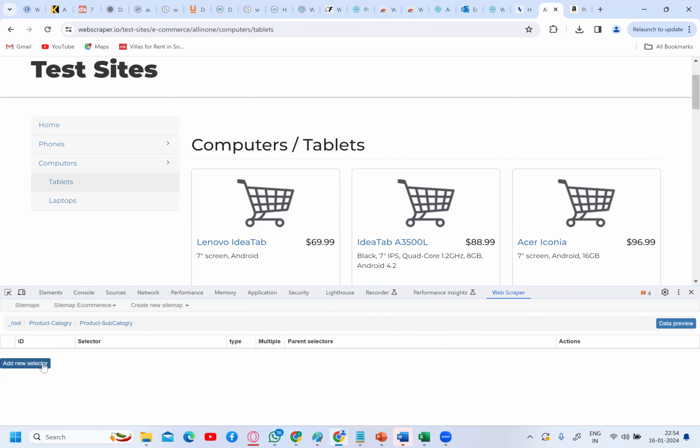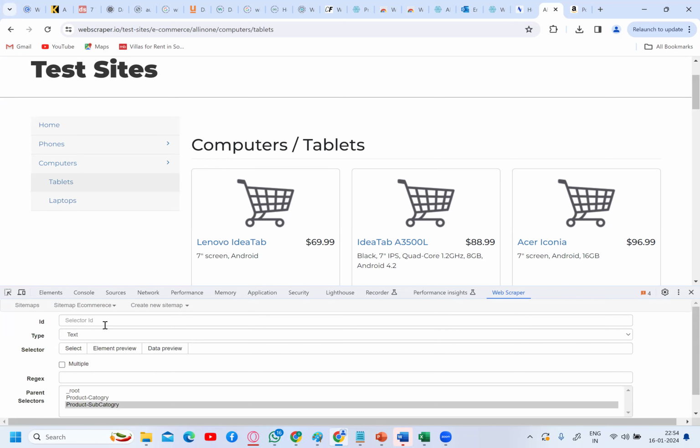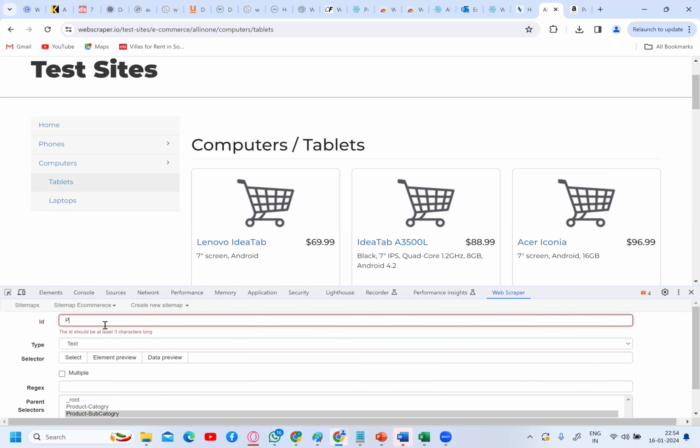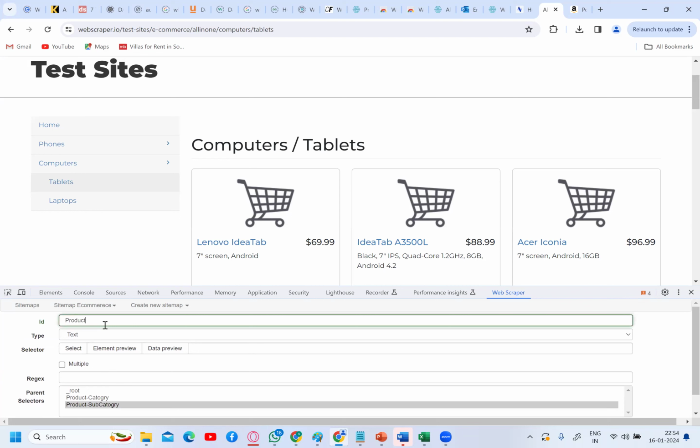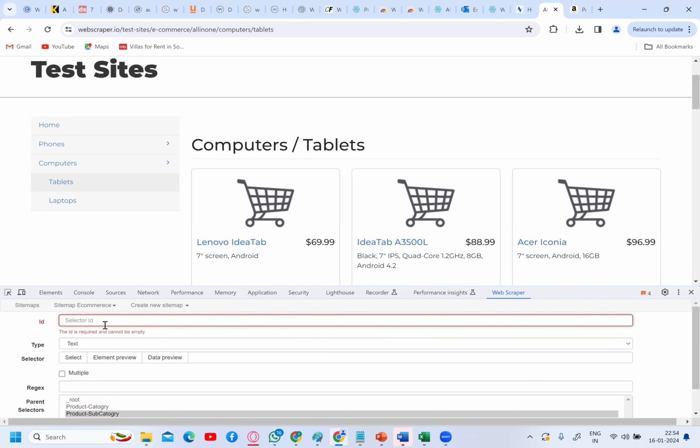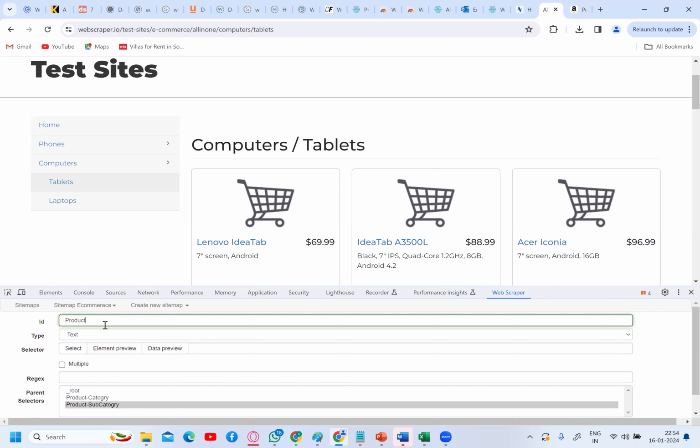Under product subcategory, I need to create a new selector called product. Yes or no? Okay. Product, what do you want to select? Product has many things. It has description, it has image, it has n number of things. What do you want to select? Product name I want to select. Yes or no? So product hyphen name.